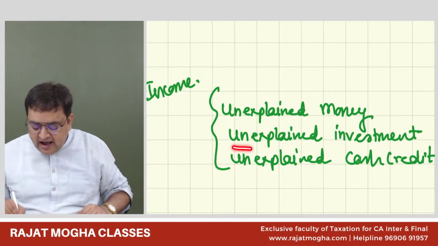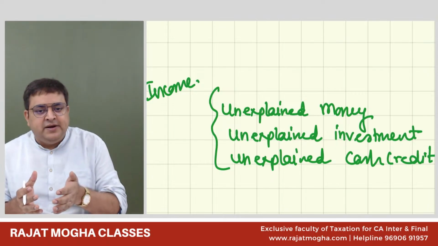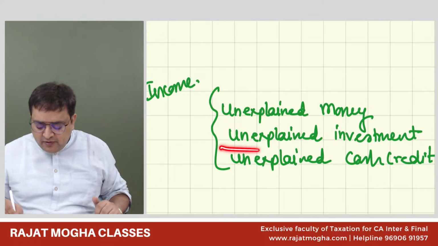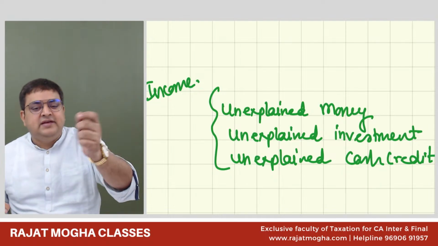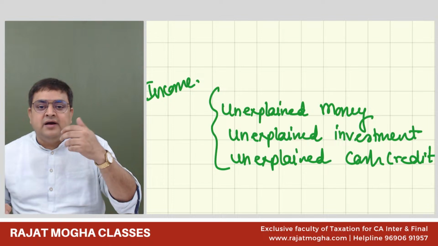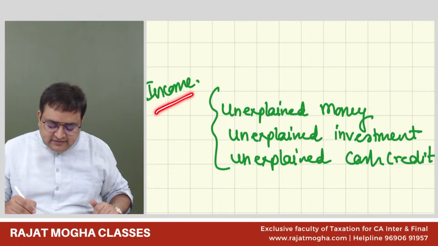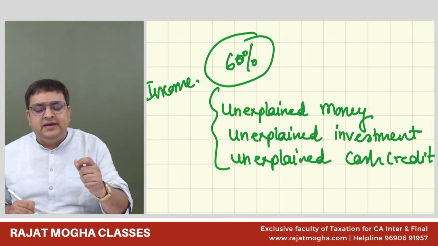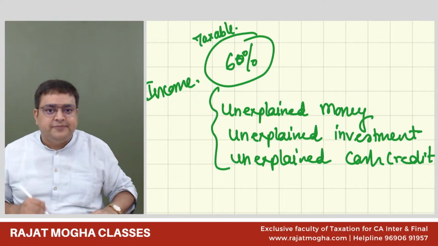If there is any unexplained investment, we found that there is some gold, some real estate investment, we ask you from which money you have invested this money, and you have no explanations to it. In your books of accounts, we found that there is any cash amount or any bank amount, and we ask you from where you got this money. You have no explanations to it. We tax it at a very special rate of 60%, the highest tax rate. These unexplained money, unexplained investments, are taxable at 60% rate.